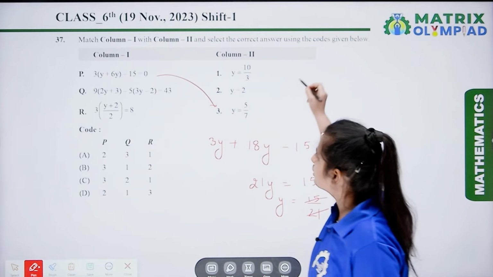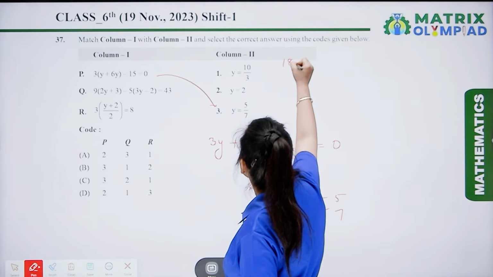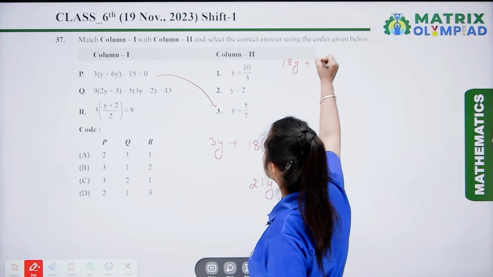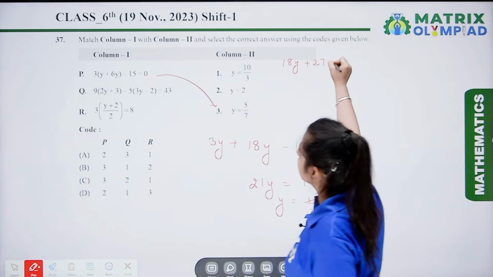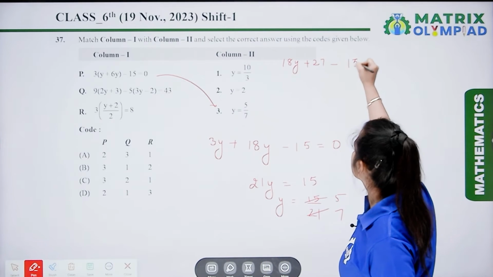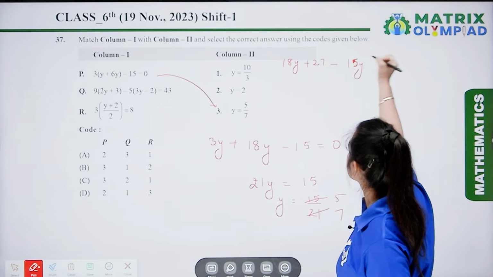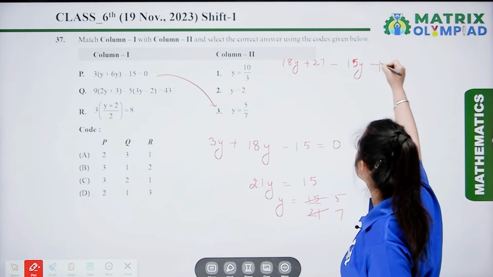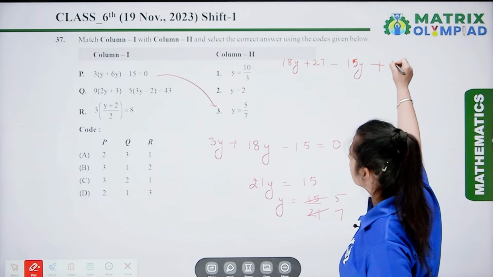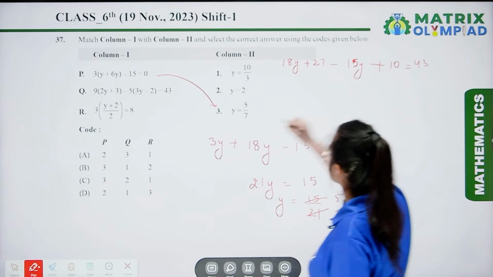Let's solve another equation, that is 18y plus 27 minus 15y plus 10 equal to 43.